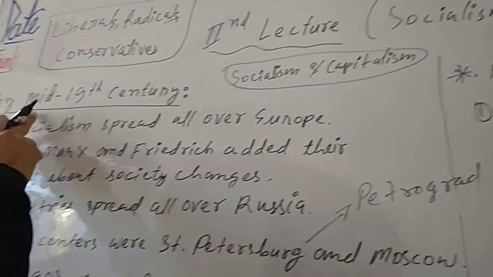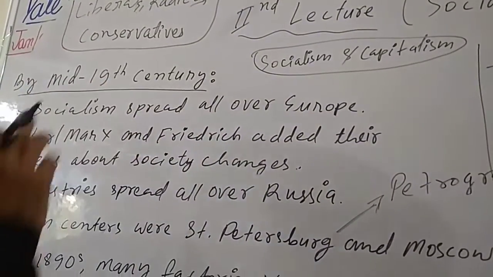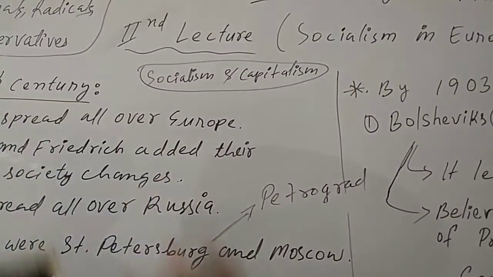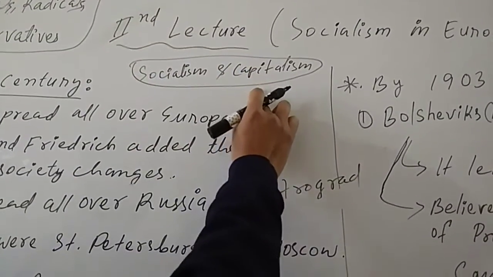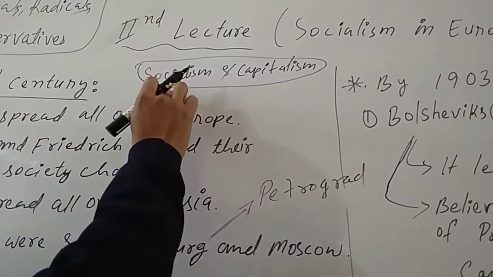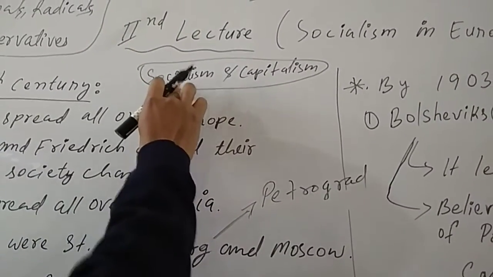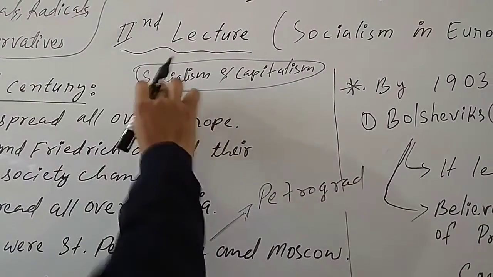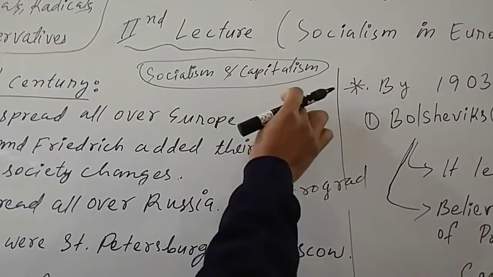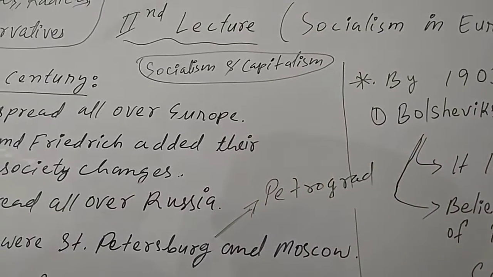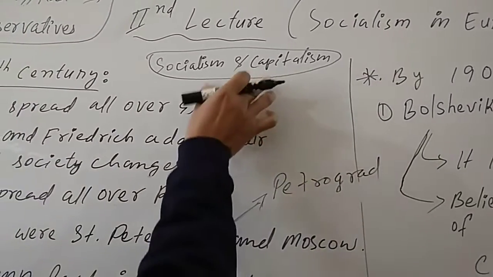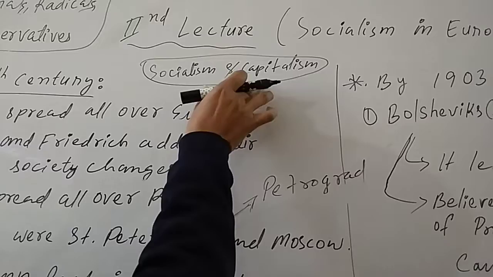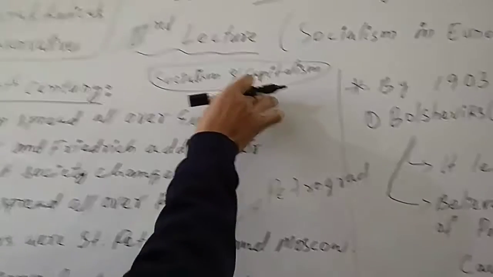Now by the mid 19th century, the world had been divided into two ideologies: one is socialism and the other is capitalism. Socialism means those who have a lot of property and money should share with others. This is the socialist mentality. Capitalism means those who have money and capacity should be the only ones to enjoy it. These were the two ideologies during those days.